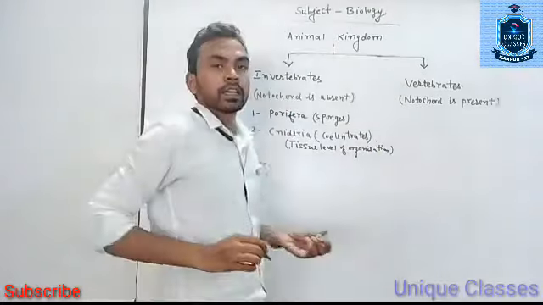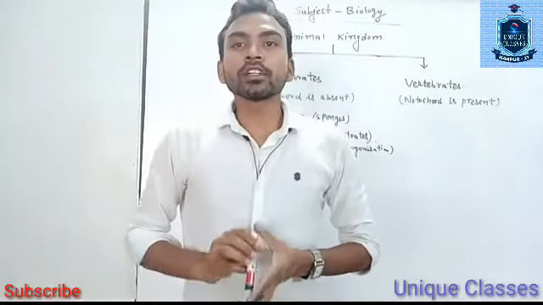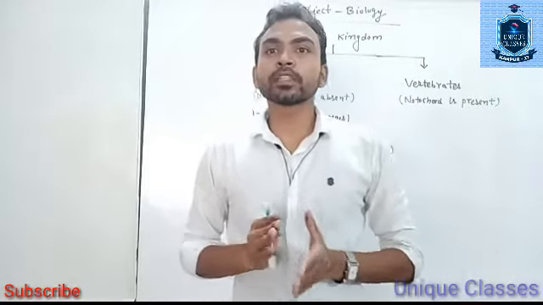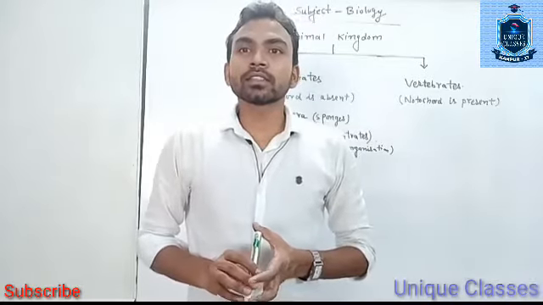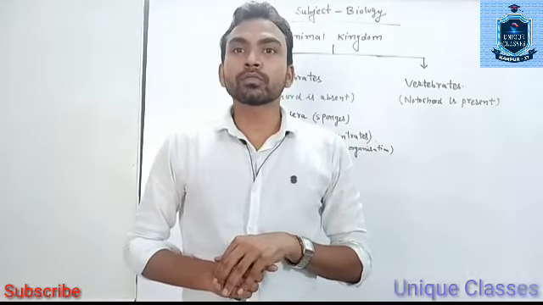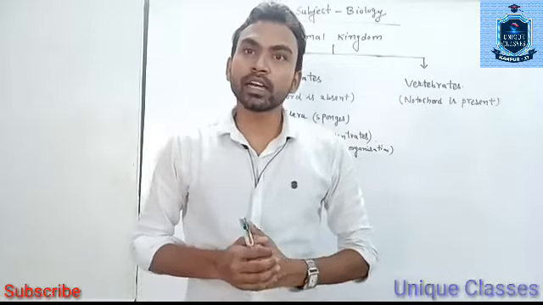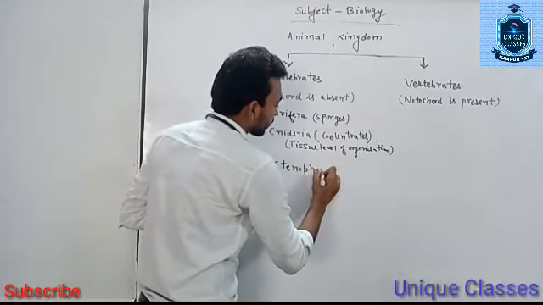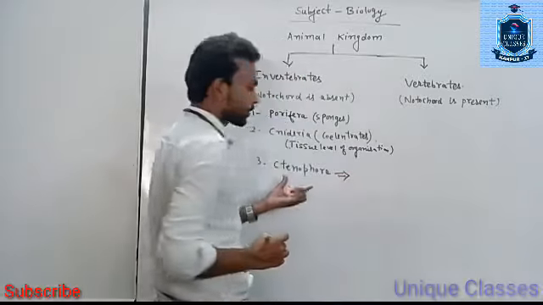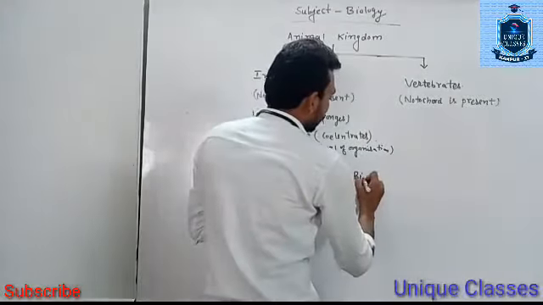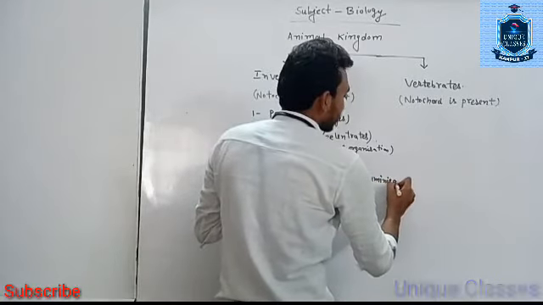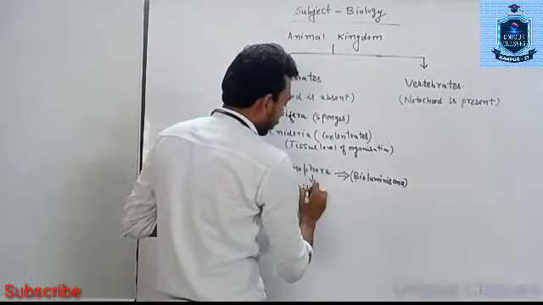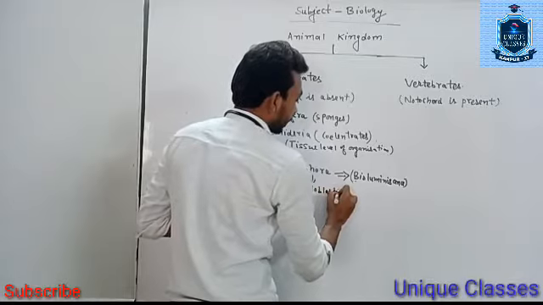Now, the third phylum is Ctenophora, and it has a specific characteristic: a few members of this phylum show bioluminescence, and they are all diploblastic animals.